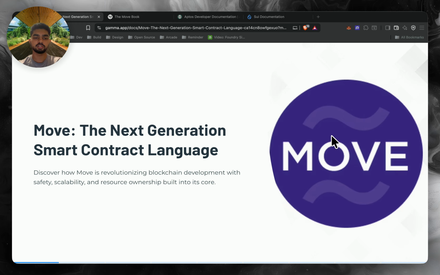In this video, we'll explore why the Move language is so important, what makes it different from Solidity, and where it's being used today, on chains like Aptos and Sui. So, if Solidity gave birth to DeFi, Move might be the language that powers the next evolution of Web3. It is secure, efficient, and resource based.